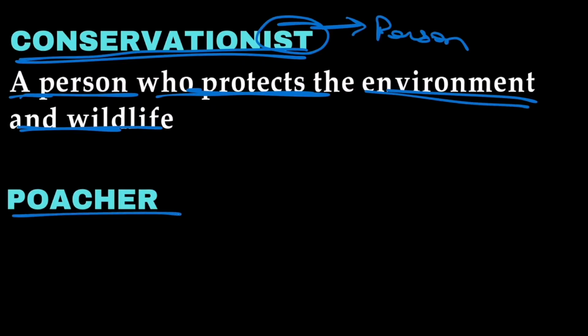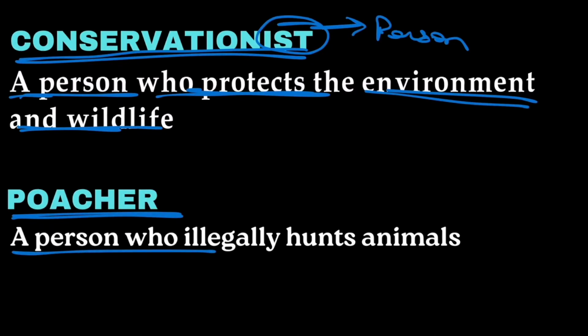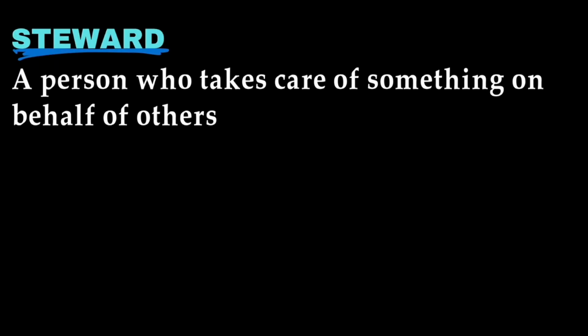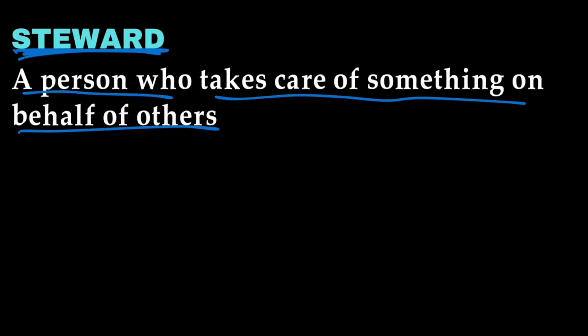Next word is poacher. A person who illegally hunts animals is called a poacher. Next word is steward, and steward means a person who takes care of something on behalf of others. A person who takes care of something on behalf of others is called a steward.